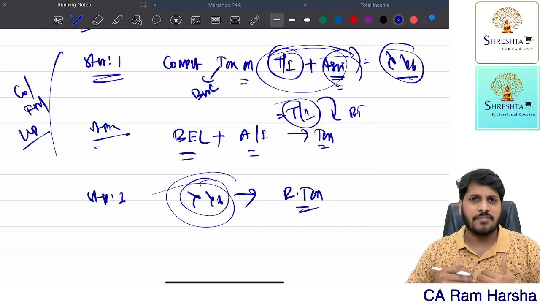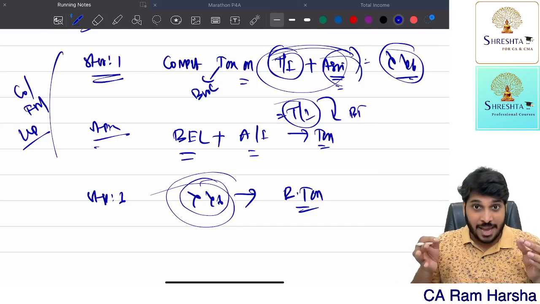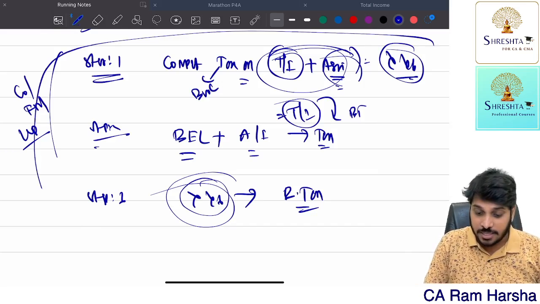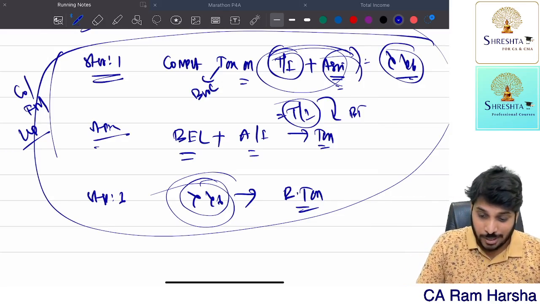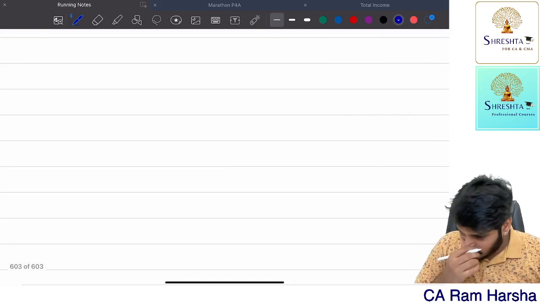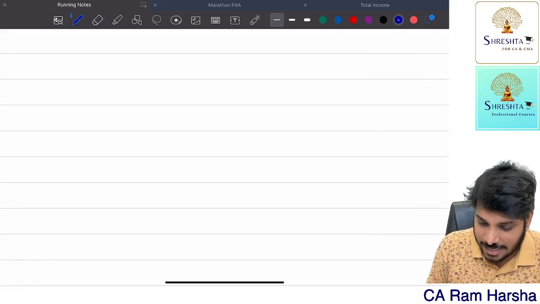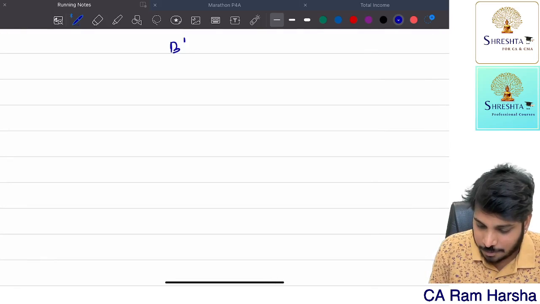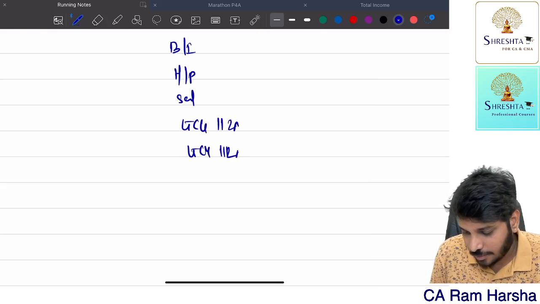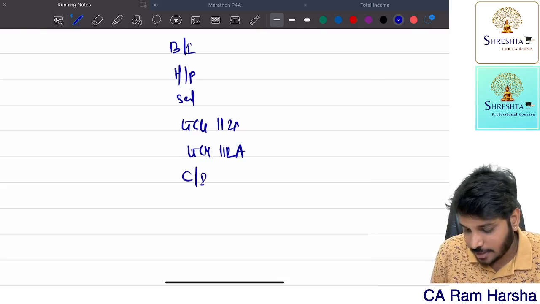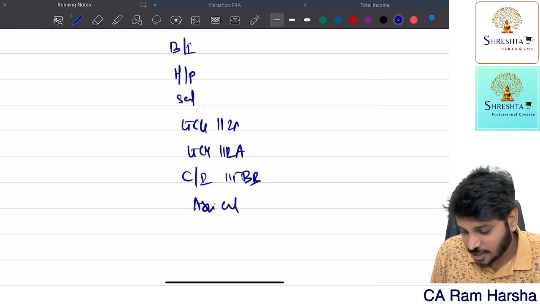If at all you are having agriculture income, basic tax computation shall be done with these 3 steps. Getting it? Now here, suppose I'm having some business income, house property income, salary income, long-term capital gain 112, long-term capital gain 112A, casual income 115BB. I'm also having agriculture income.